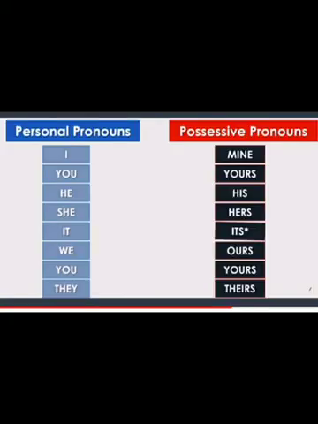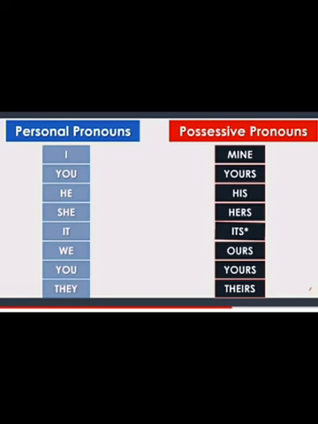Look at the table given in your textbook. We use mine for first person singular, yours for second person singular, his for third person singular male, hers for third person singular female, its for third person singular thing. We use ours for first person plural, yours for second person plural, and theirs for third person plural. Here you can see there is no apostrophe added before s.